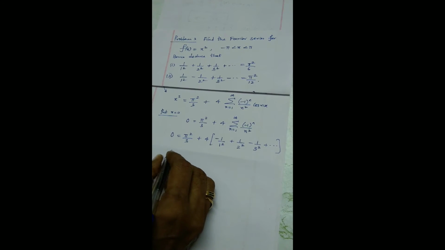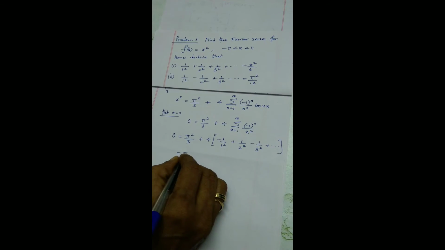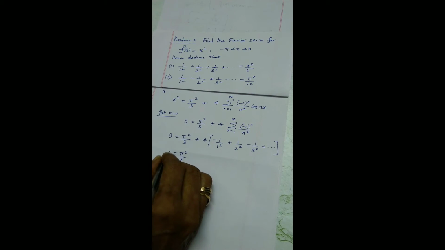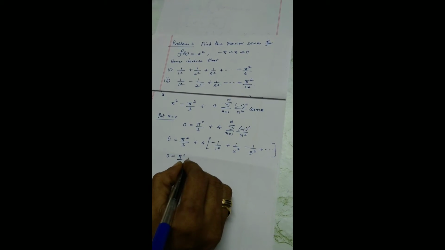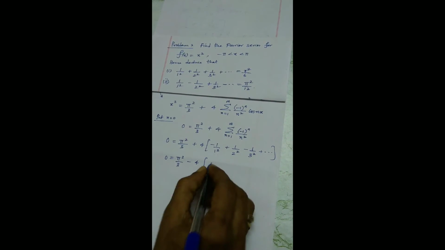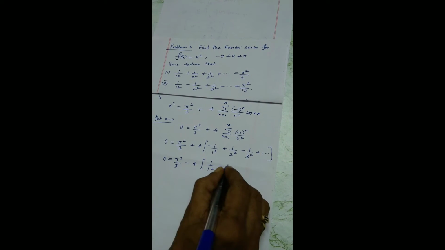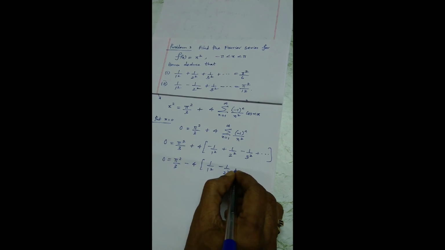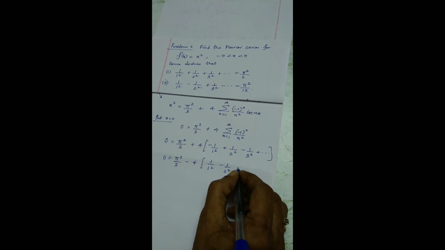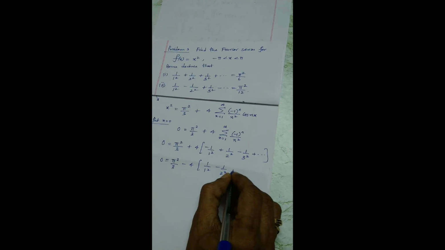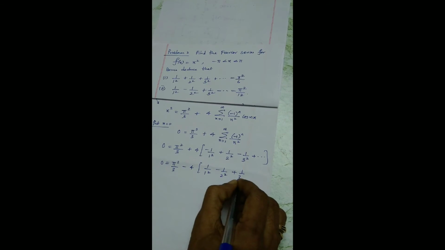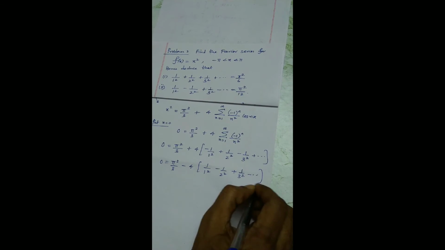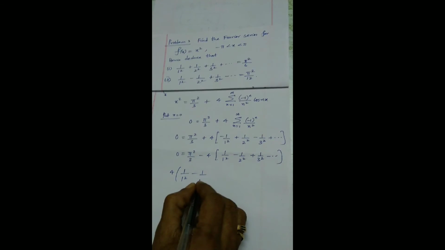Now what to do? Just take out the negative symbol as common, then you will get the required form. Just change the symbols, negative to positive, positive to negative. And then I can rewrite the entire series the other way around.